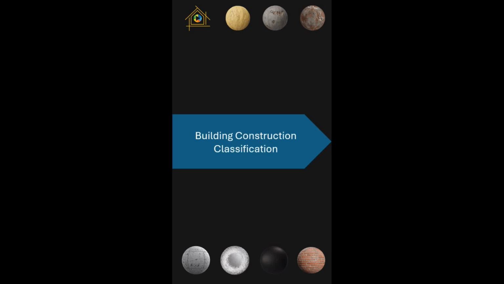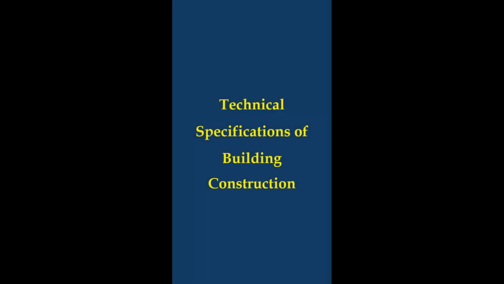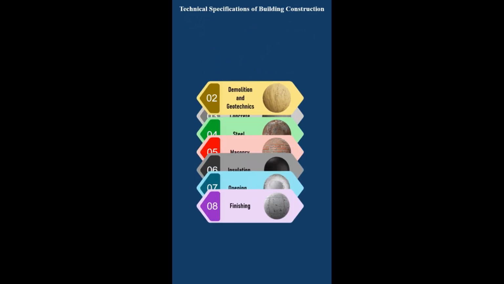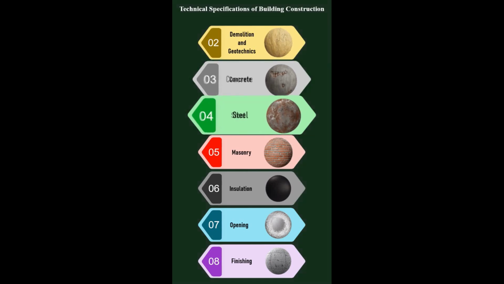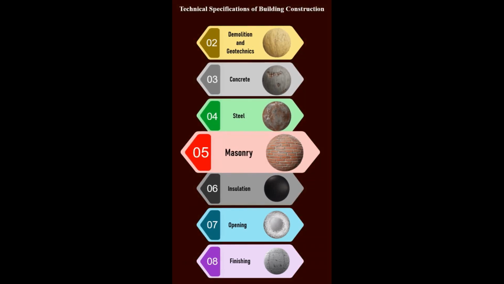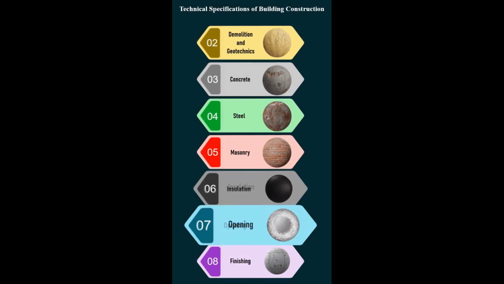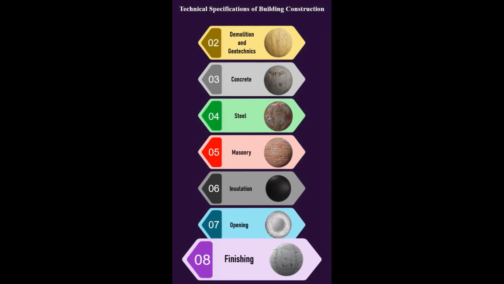Building construction classification. The construction activities in the field of architecture and civil engineering are divided into 7 groups: demolition and geotechnics, concrete, steel, masonry, insulation, openings, and finishing.